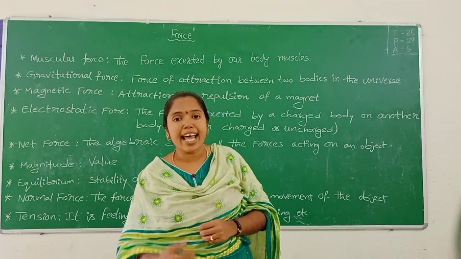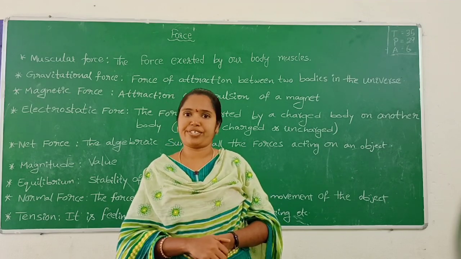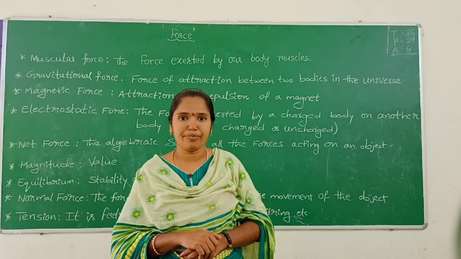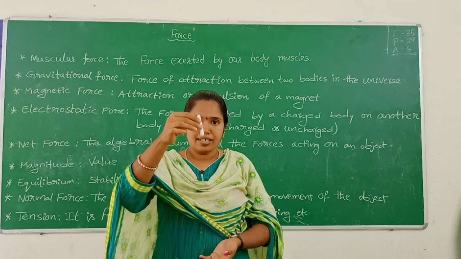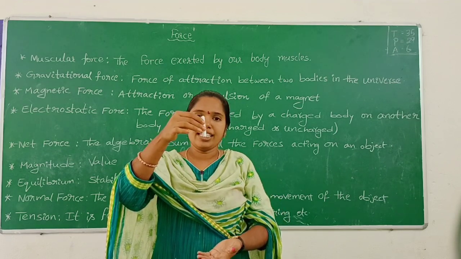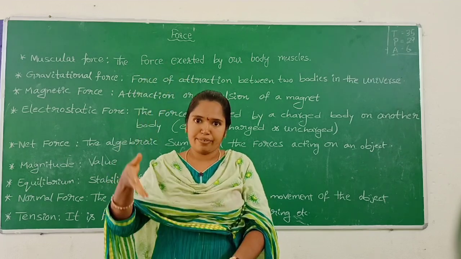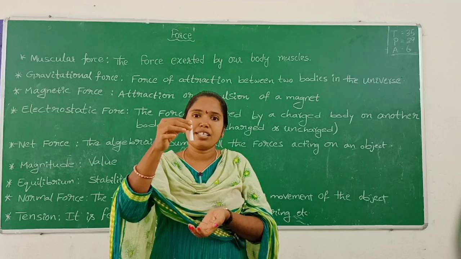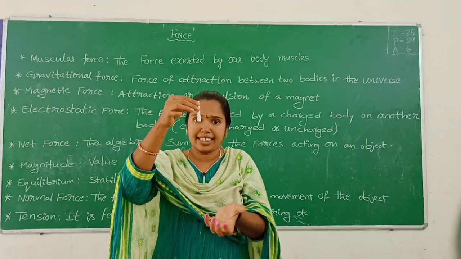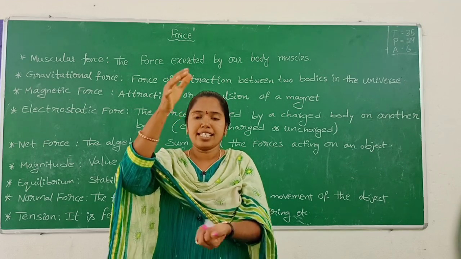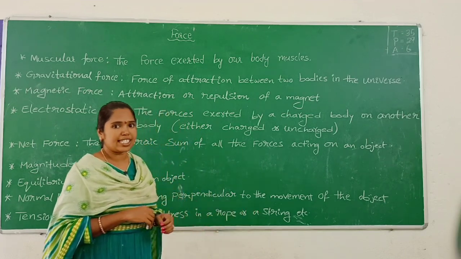Why? Because here gravitational force is acting and also friction. Any object, I take this chalk piece, I release my hand, so it falls on the surface of the ground. Why? Because here some attraction is there by the earth. That force is gravitational force. Okay, children, do you understand now?